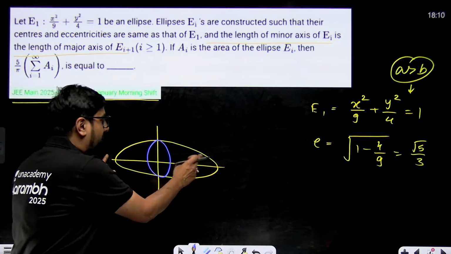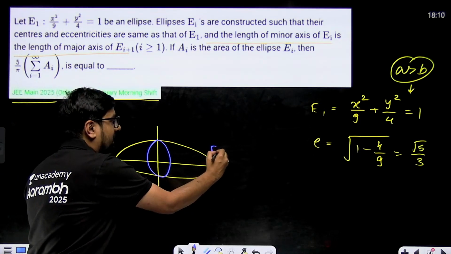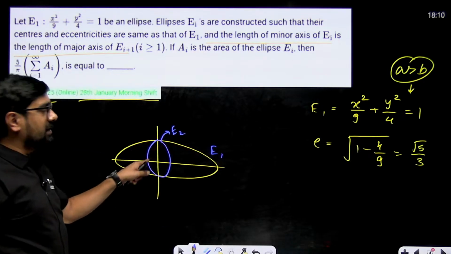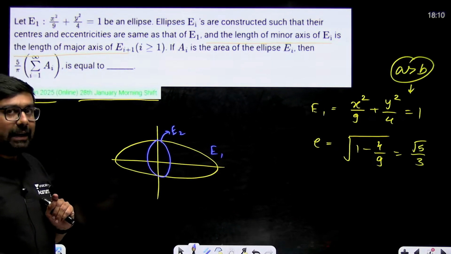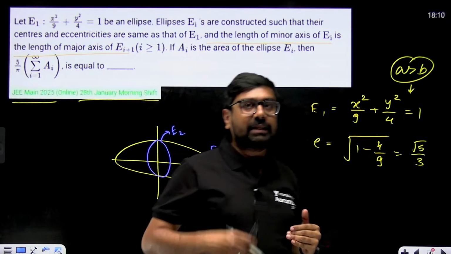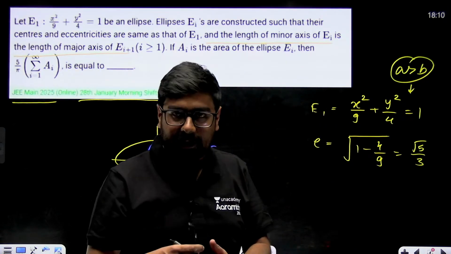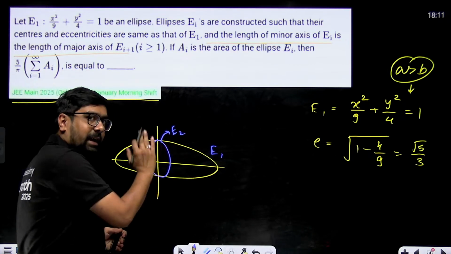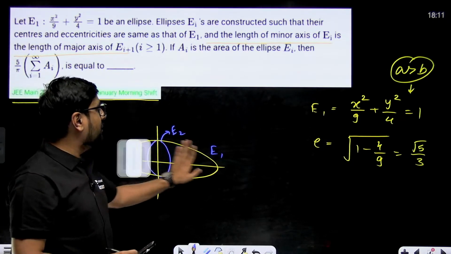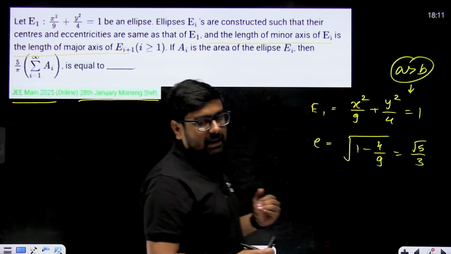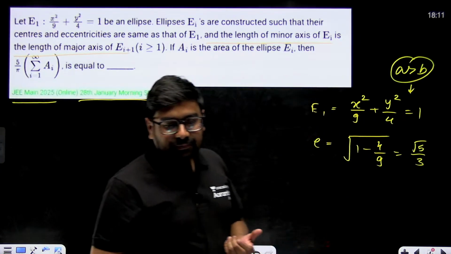This is my E1, this is my E2. So E1 will be horizontal, E2 will be vertical, then E3 will be horizontal, E4 will be vertical. Likewise, it will keep going on. Now next will be here, then one more, and we have to find the sum of their areas till infinity. I think now the question will start looking easier to you, right?